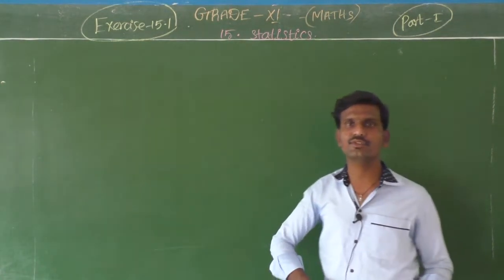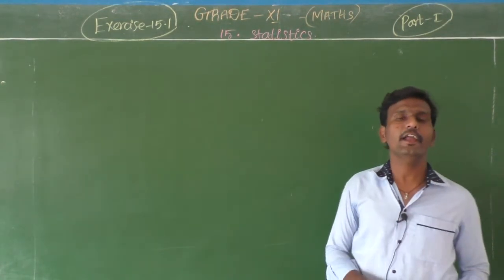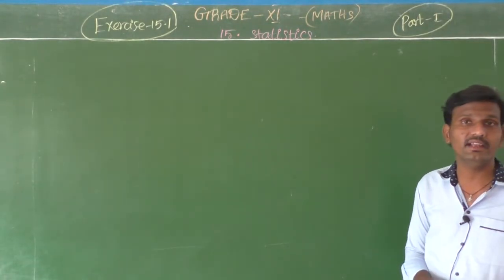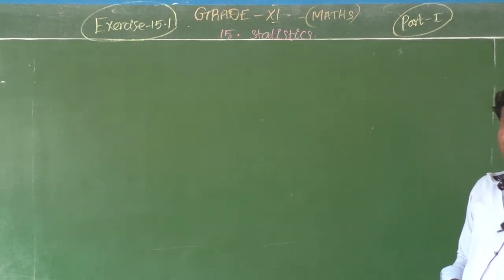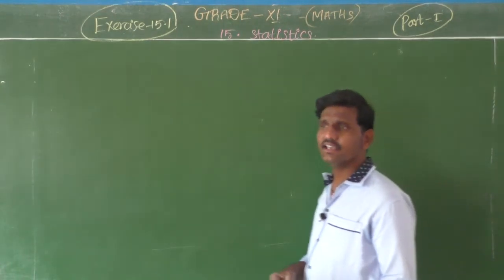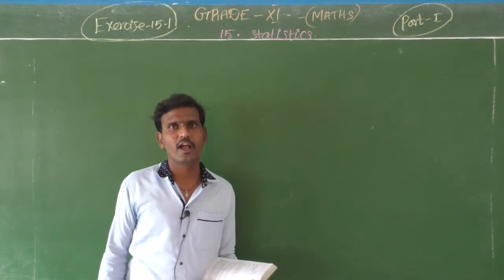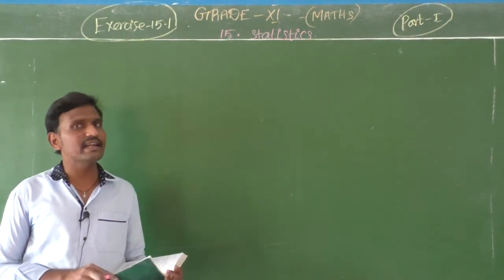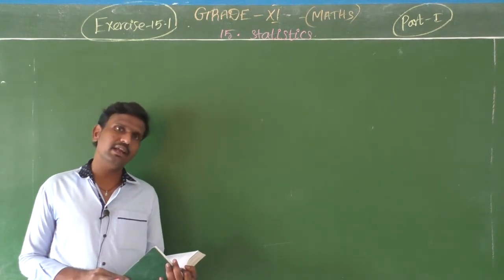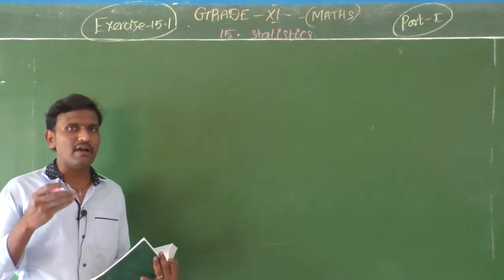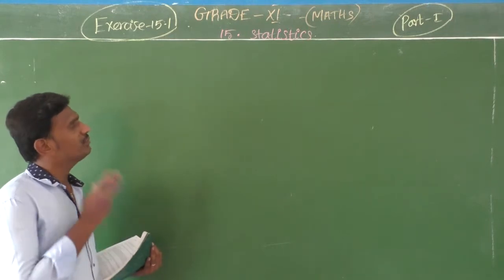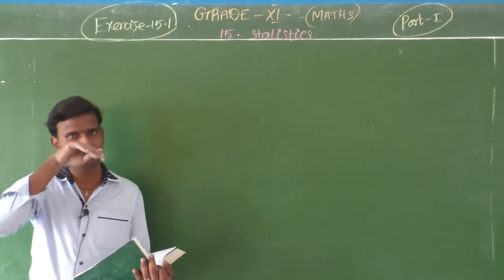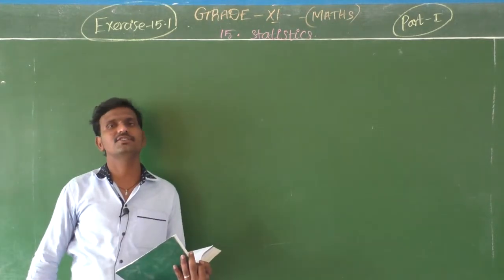So this is the class for the new chapter in your syllabus. Chapter number 15, the name is statistics. It is a very easy and interesting topic. You already prepared it in your 10th syllabus, no? There, chapter 14 is statistics and chapter 15 is probability. In our 11th portion, the 15th chapter is statistics and the 16th chapter is probability. Okay, so it is a very easy topic.